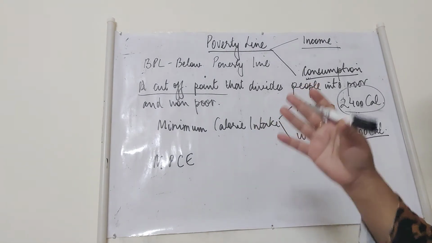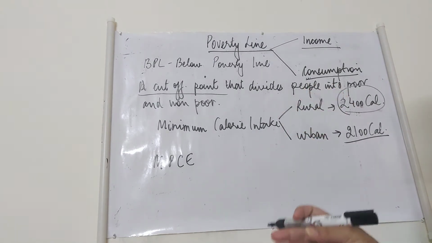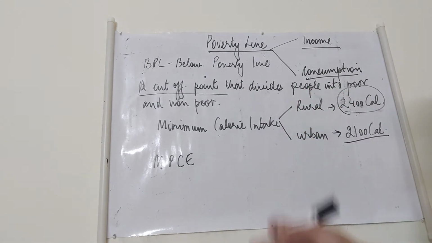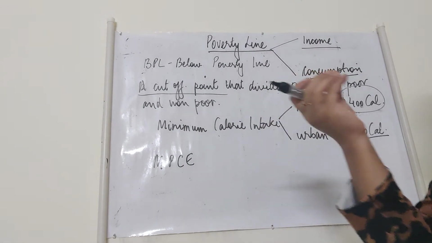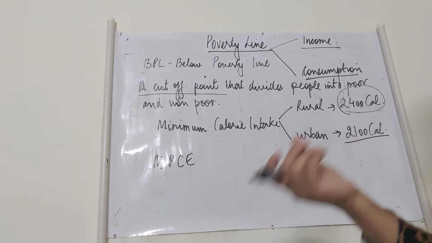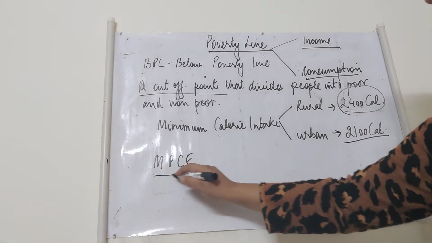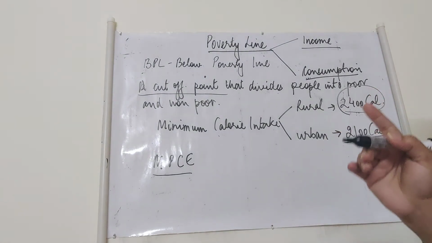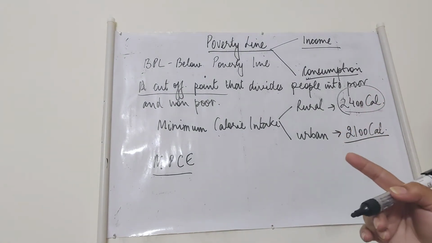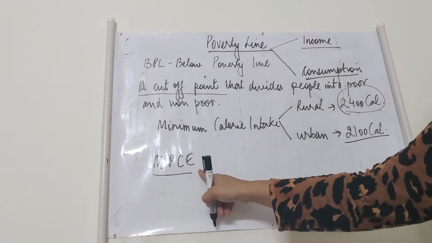For example, if a person is earning 5,000 rupees a month, how much out of that 5,000 rupees is he spending on buying goods for consumption, buying food, buying clothes, buying other necessities. So monthly per capita consumption expenditure is the term. You have to use this term, monthly per capita consumption expenditure.